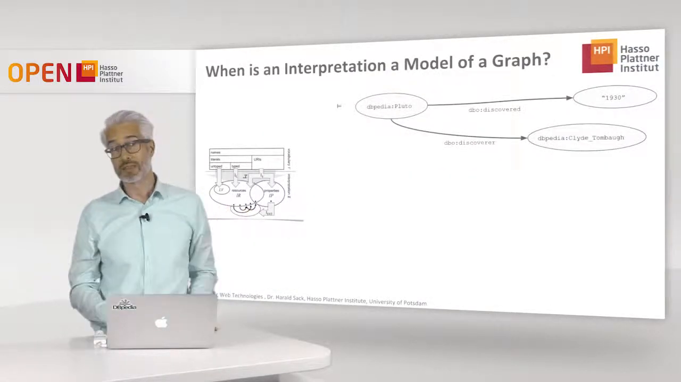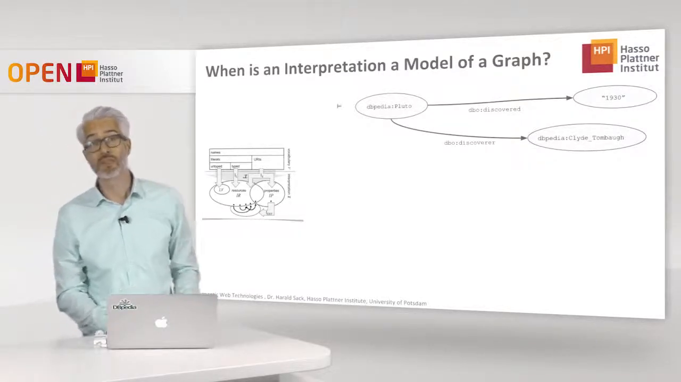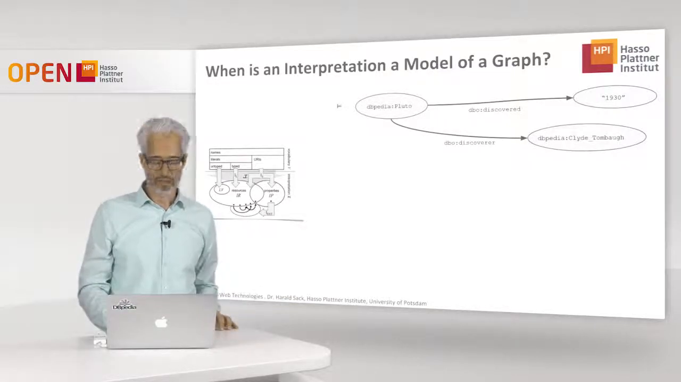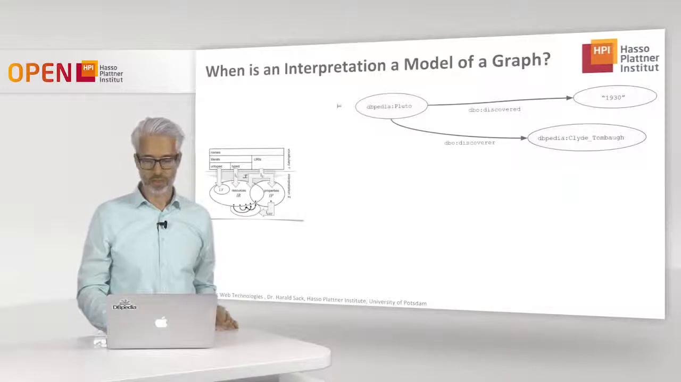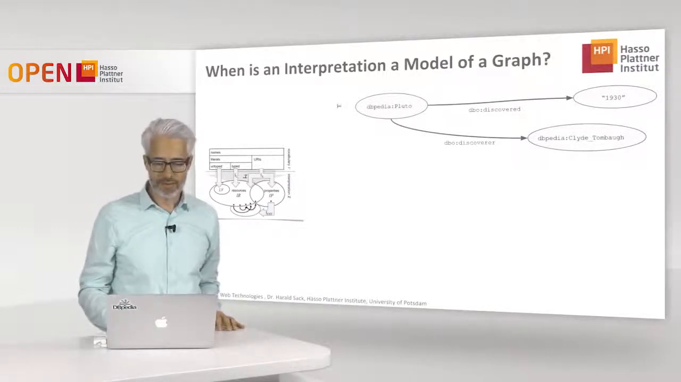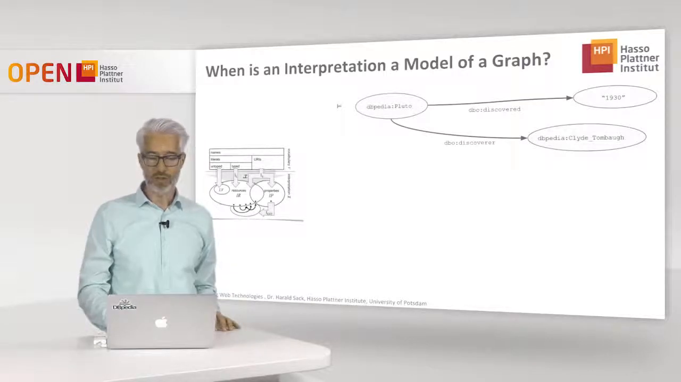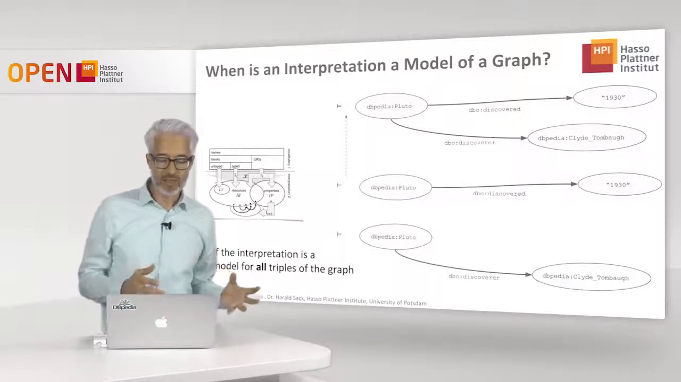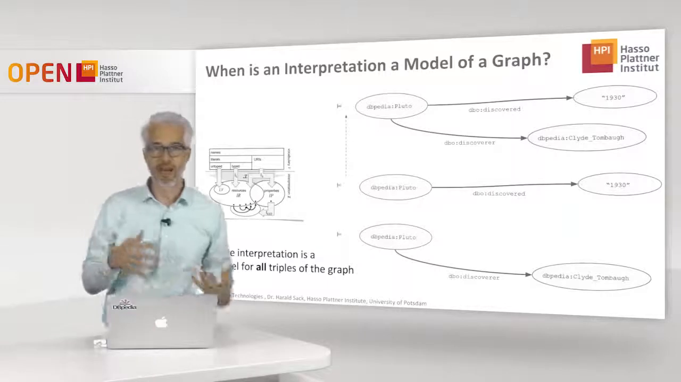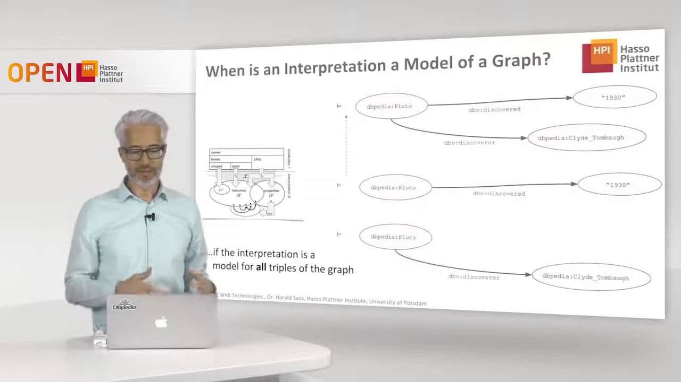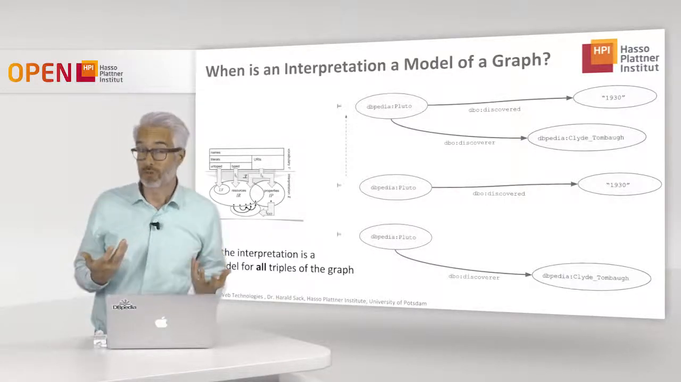So now the question is, when is this interpretation really also a model of a graph? You see here a small example. We have Pluto again, from the first examples with RDF. Pluto was discovered in 1930 by Clyde Tombaugh, the discoverer of Pluto. So when is our interpretation a model of a graph? For that we have to decompose the graph: if the interpretation is a model of all of the triples in the graph, then we can deduce that the interpretation is also a model of the graph.